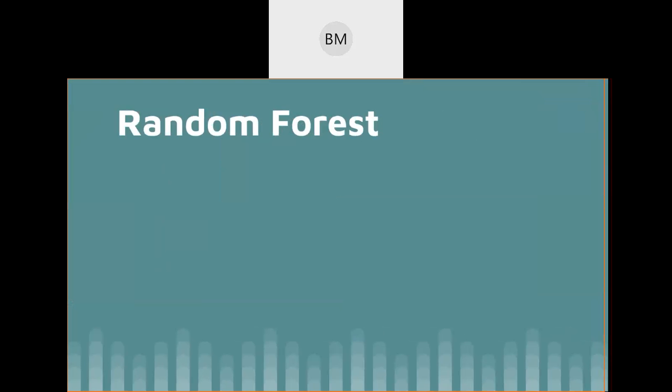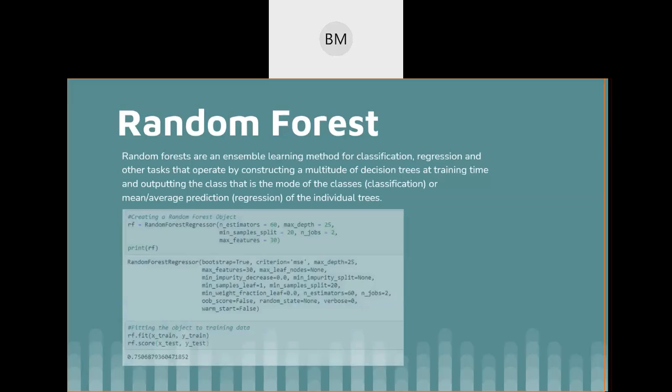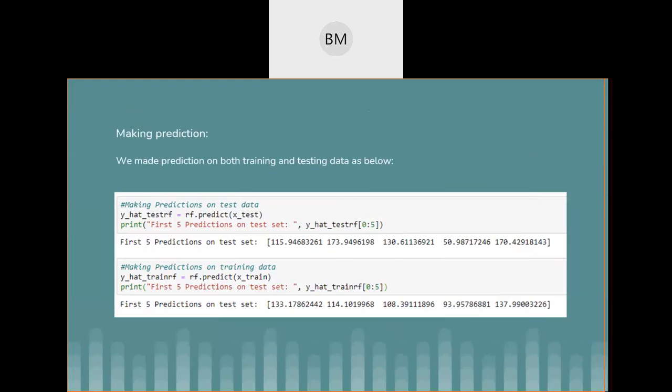The second one we implemented is random forest. Random forests are an ensemble learning method for classification and regression. When we fit the model, we got an accuracy of 75.06%, which is not bad when compared to gradient boosting.